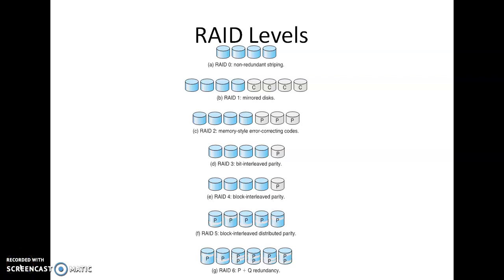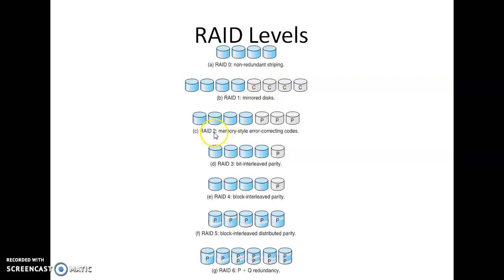Next we will see about RAID levels. We have RAID level 0, RAID level 1, RAID level 2, RAID level 3, RAID level 4, RAID level 5 and RAID level 6. RAID level 0 is the non-redundant striping method, and RAID level 1 is a mirrored disk, where the same copy will be mirrored here.